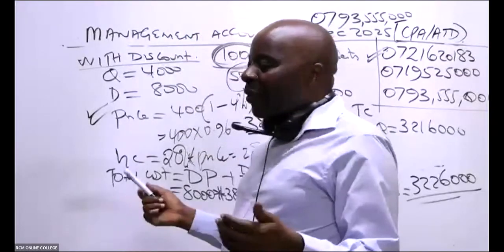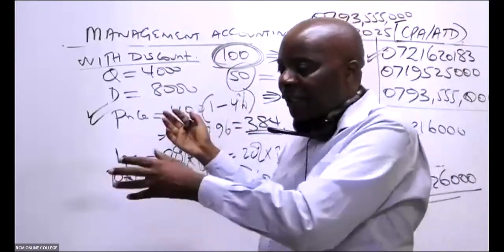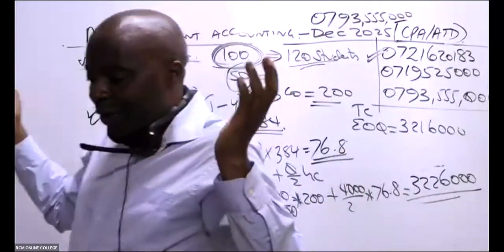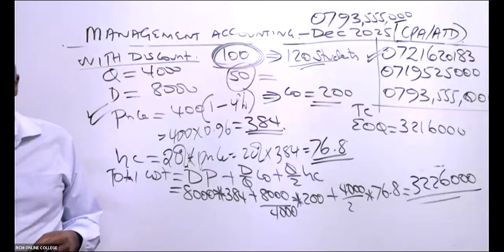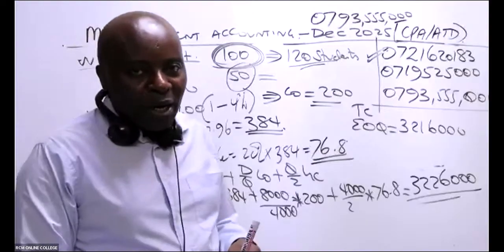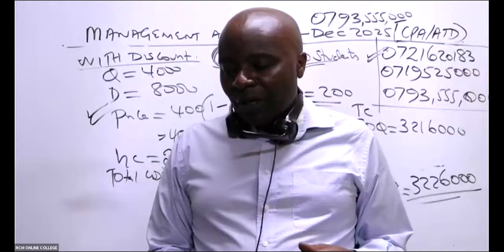Yeah, so in this case here, we are better off rejecting the discount and working with EOQ. Reject the discount, and then you want to work with EOQ. We work with EOQ. Great. So that is very, very good.